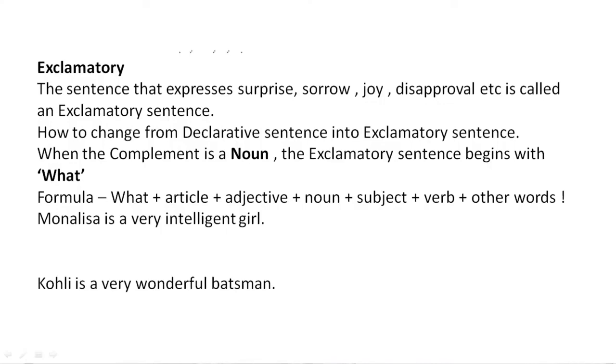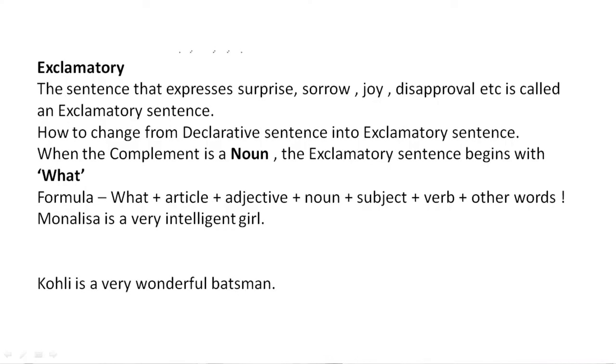When the complement is a noun, the exclamatory sentence begins with what. You see, write the formula. What, followed by article, then adjective, then noun, then subject, then verb, and then other words. And an exclamation mark will be given at the end of the sentence. Kohli is a wonderful player. What a wonderful player Kohli is. Why? Because a wonderful player is a noun, and that's why it begins with what. Mona Lisa is a very intelligent girl. What an intelligent girl Mona Lisa is. In this way you can change.